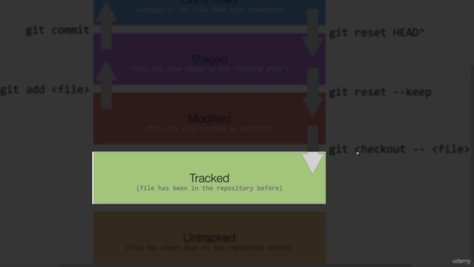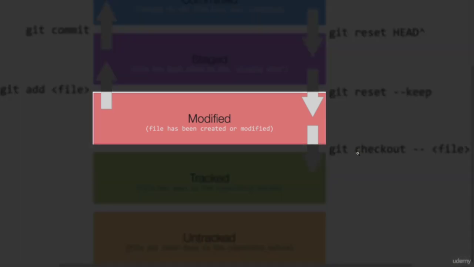Notice that doesn't mean that Git will store those changes or push those changes to GitHub for you, but you will be able to tell Git to do something to all the files, and then only those tracked files will be contained amongst those quote-unquote all files. The next stage up is modified, and Git, whenever you make a change or you create a new file, will give this status to a file. This status is kind of independent to tracked or untracked.